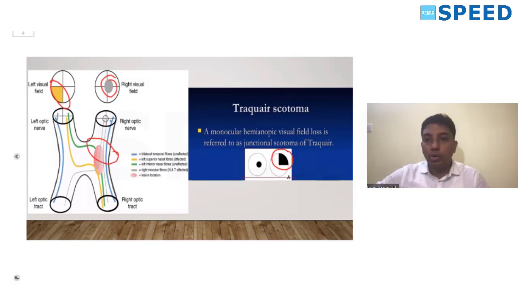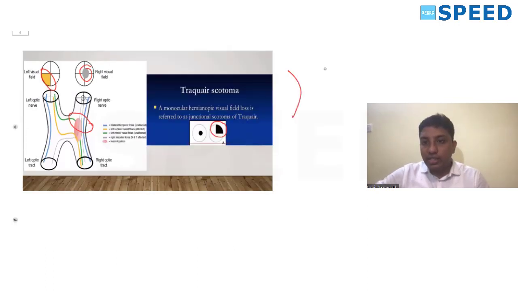Why superior quadrantanopia? If you take this as the optic chiasma, the crossing over of the fibers, the nasal fibers before crossing usually form a loop. This loop is known as the von Willebrand loop.